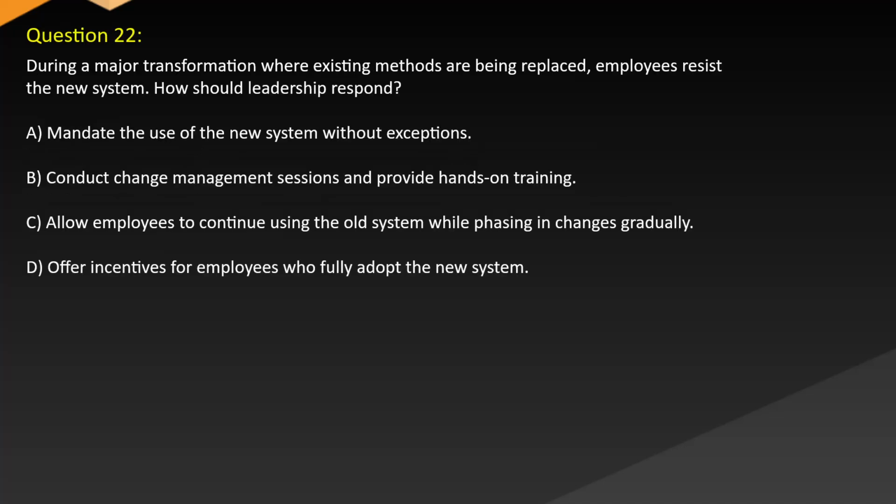Question 22. During a major transformation where existing methods are being replaced, employees resist the new system. How should leadership respond? A. Mandate the use of the new system without exceptions. B. Conduct change management sessions and provide hands-on training. C. Allow employees to continue using the old system while phasing in changes gradually. D. Offer incentives for employees who fully adopt the new system.